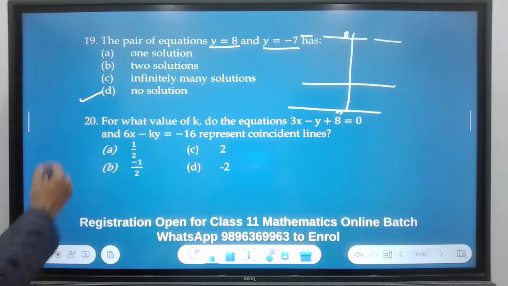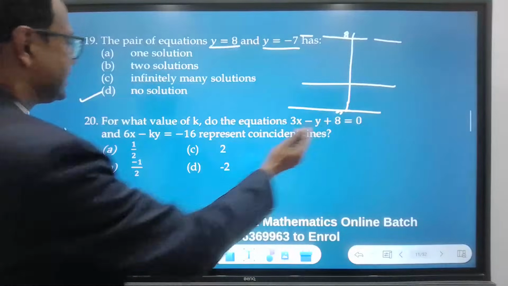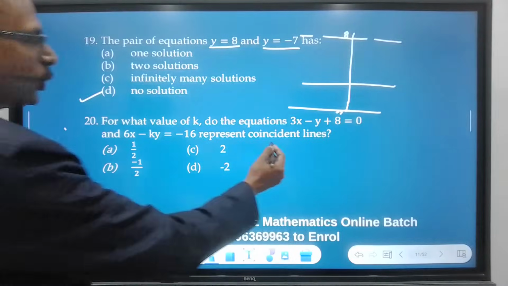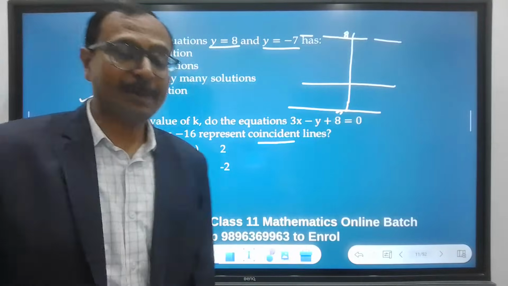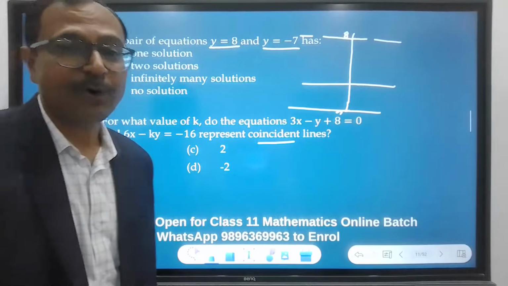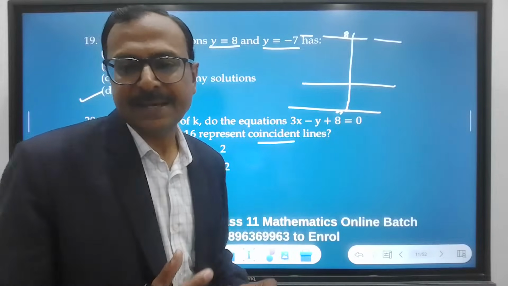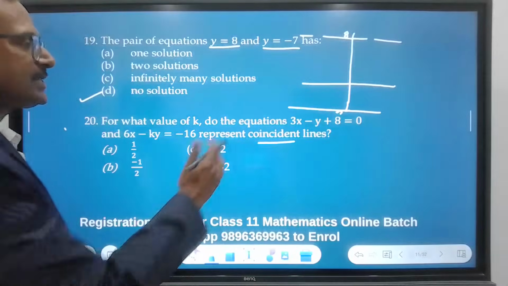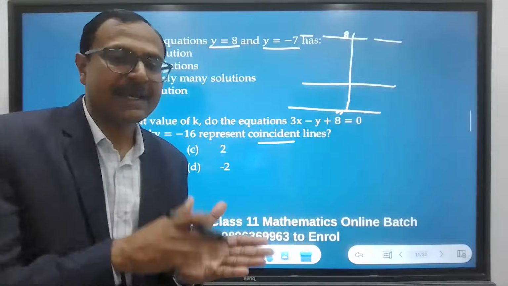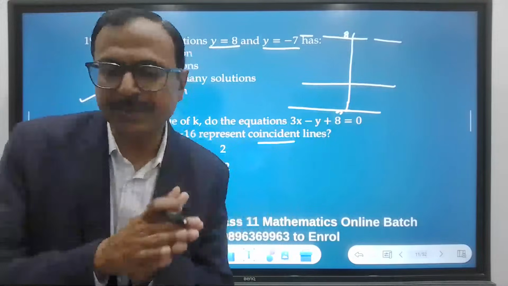Next, for what value of k do these equations represent coincident lines? Some of the students are not aware of what coincident lines are, and that is why they get confused in the exam. Coincident lines means overlapping lines, and that means infinite solutions.